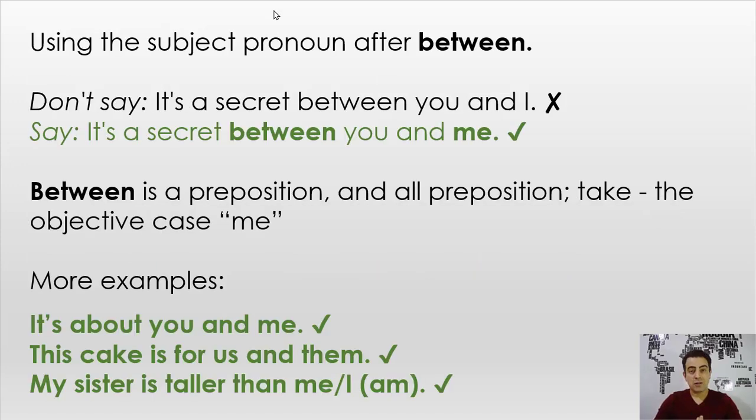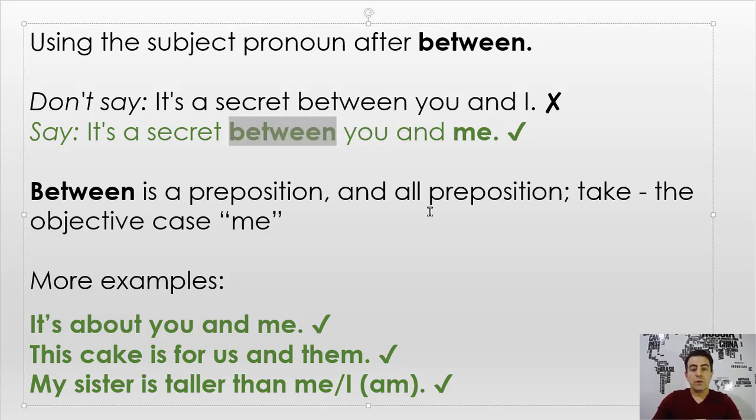This sentence is also wrong. Instead of saying, it's a secret between you and I, I should have said, it's a secret between you and me. Why? Because me is an object. I can't use a subject pronoun. What makes me an object?